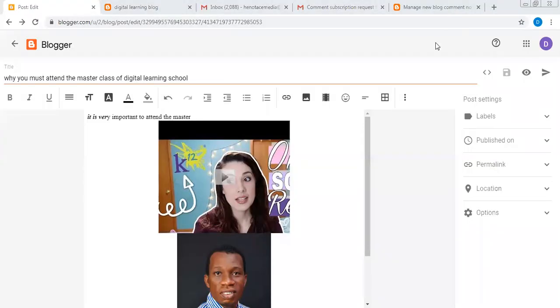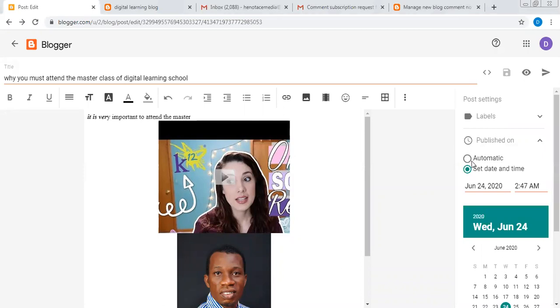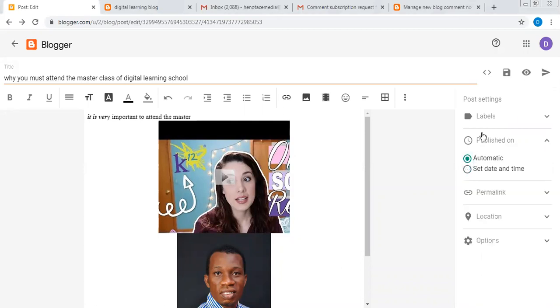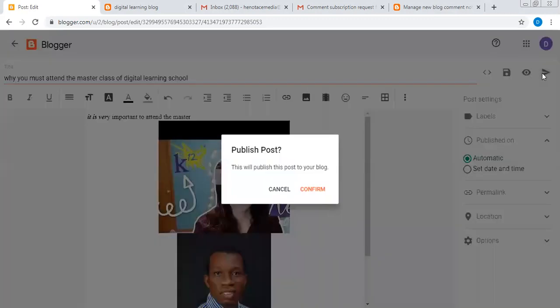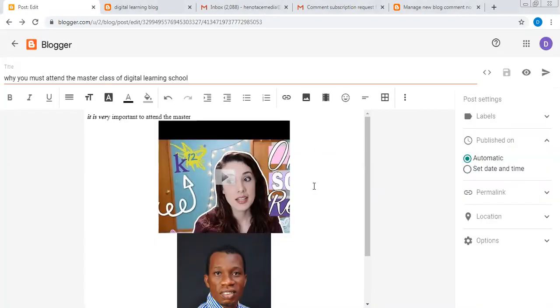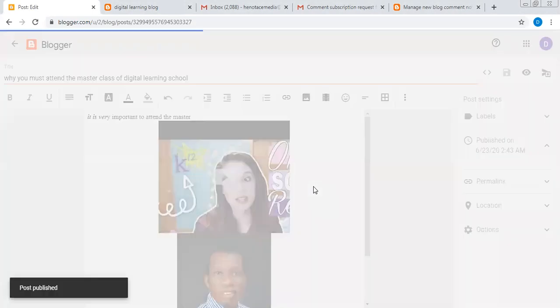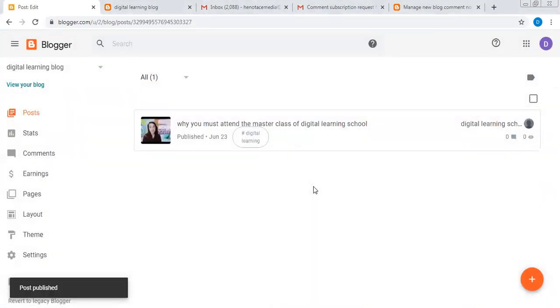So yeah, I'm going to continue now. If I want to publish immediately, I just put automatic. It's going to publish it immediately. So next thing to do is publish. Click publish here, and just publish it. Do you want to publish this post to your blog? Yes, I want to do that. So when I do that, I've published my post already, my first post.